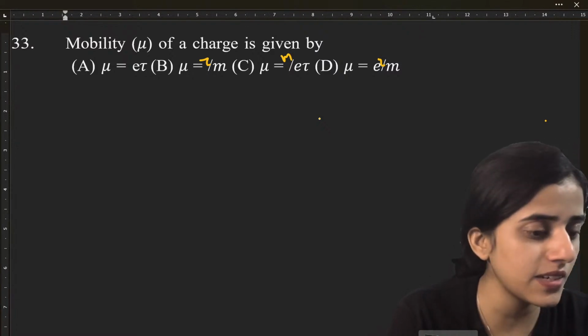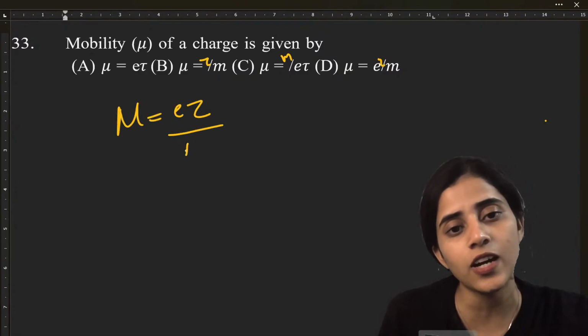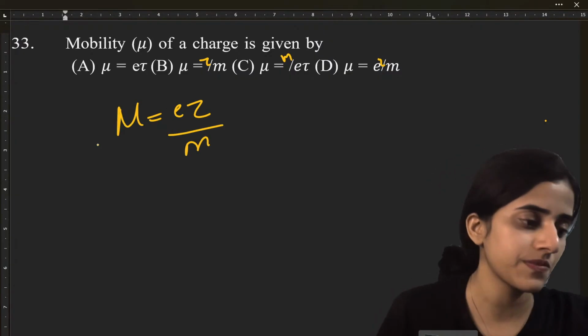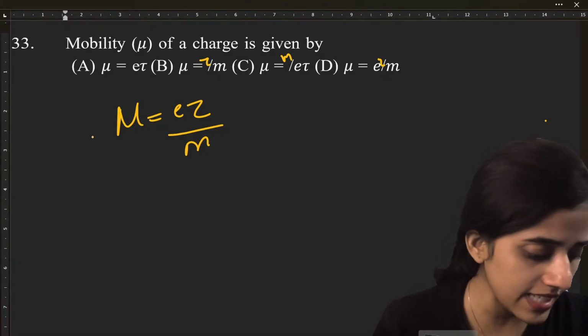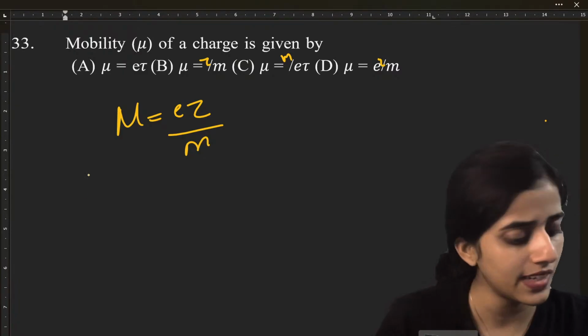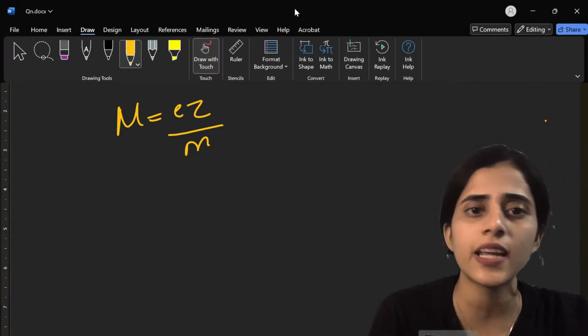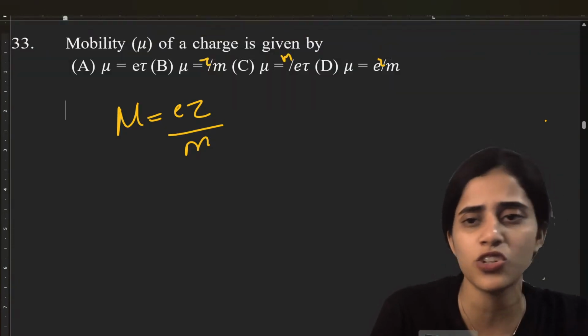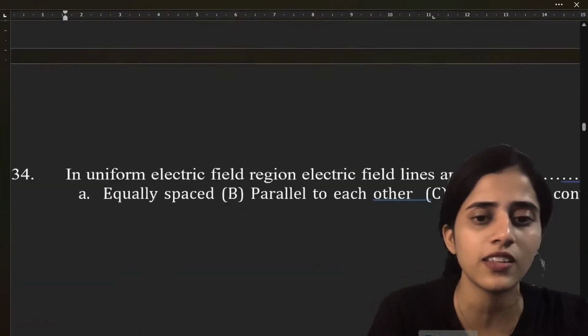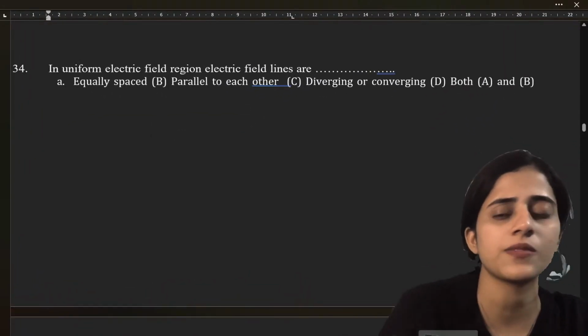Amulya says it's D. Okay. Yes, the formula is mu is equal to E tau by m, which is option D. Yes, Ritesh, it's option D. Yes, Kirtana, it's option D. A direct question, right? You will not get complicated MCQs for your PU. This is not like KCET or JEE or anything. For PU, you will not get a lot of complicated questions.